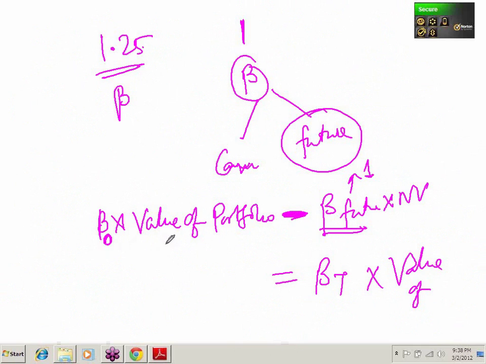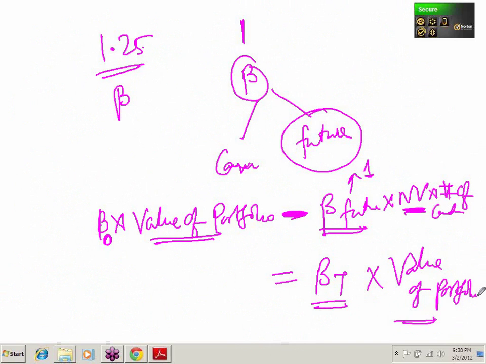Can we say that? So this is beta original into value of portfolio minus beta of futures into notional value of each contract into the number of contracts, which will be equal to beta of target into value of portfolio. This was the beta of portfolio, 1.25, into the value of portfolio.